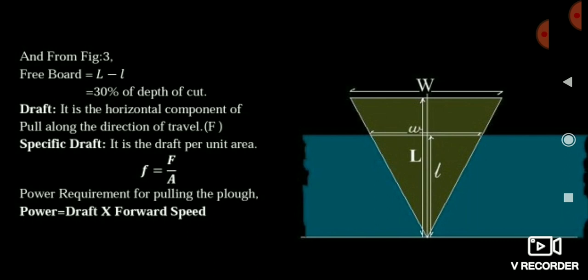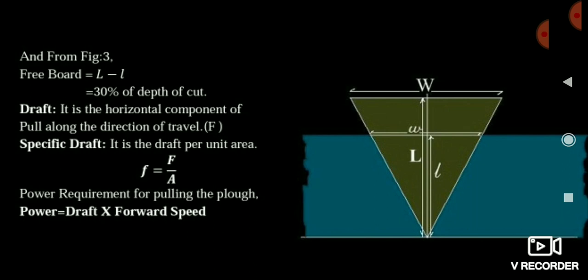P cos theta is acting in the horizontal direction, and that's why it is called the draft. So friends, in 99% of cases P cos theta is the draft, but whenever they give the angle with the vertical, then we have to consider P sin theta as draft.